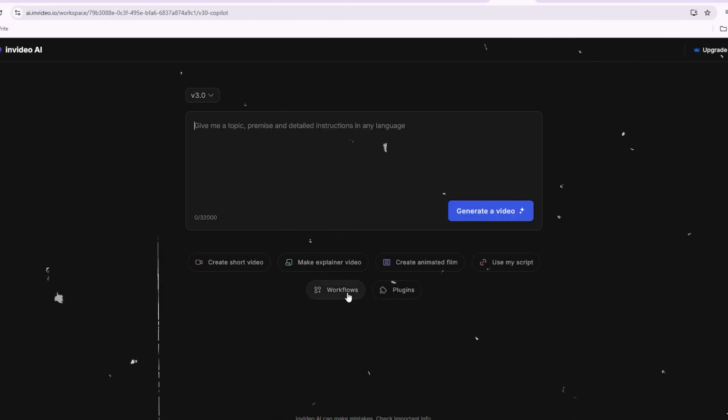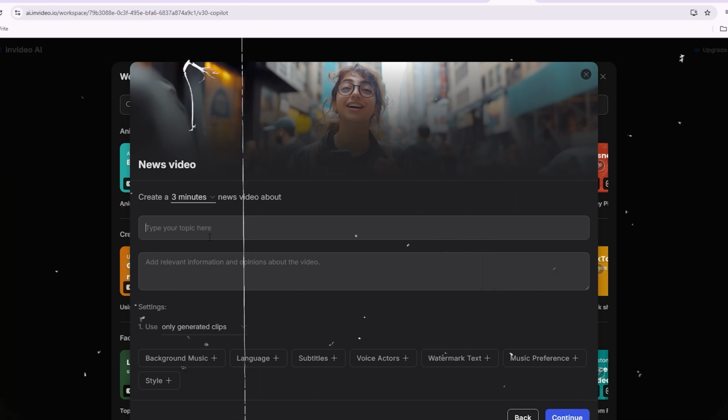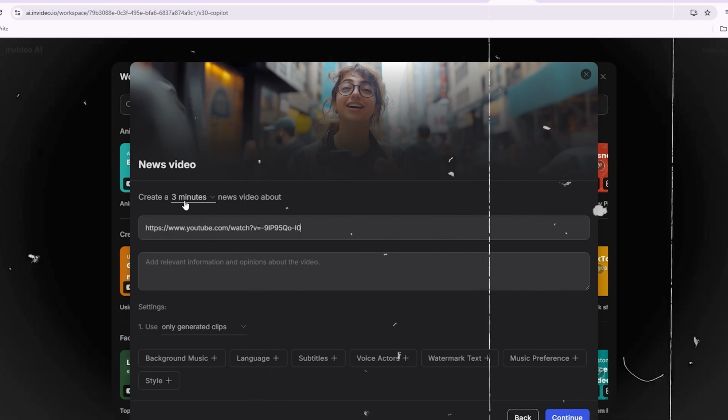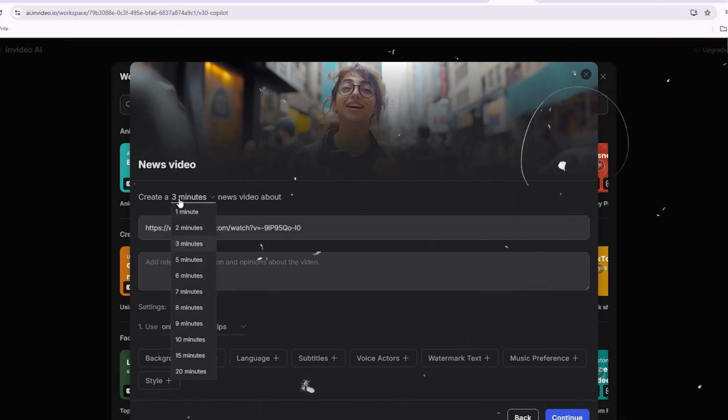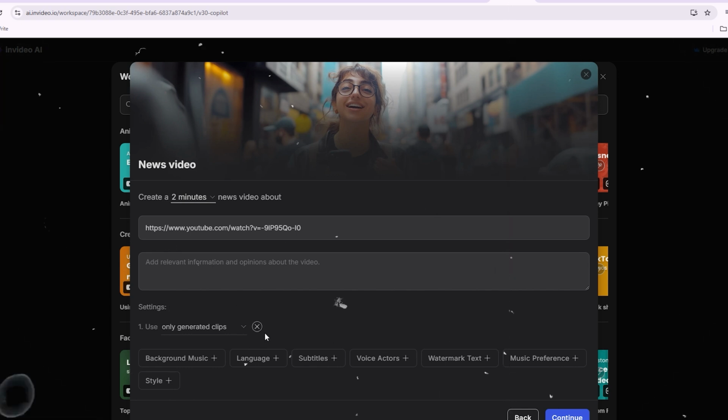Next up, in the workflow section, select News Videos. Copy the title of the trending article you chose and paste it into the video creation section. Set the video duration and tone. Maybe you want a 2-minute funny video. Then, paste the link to the article and InVideo will fetch the content to create your video.